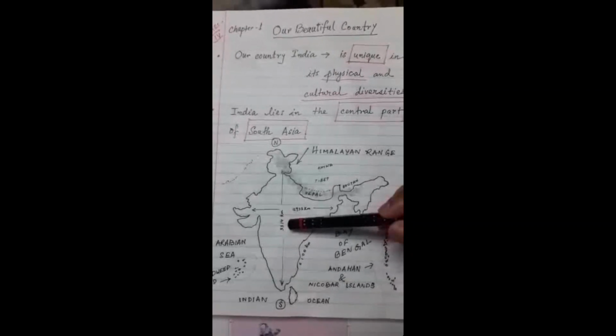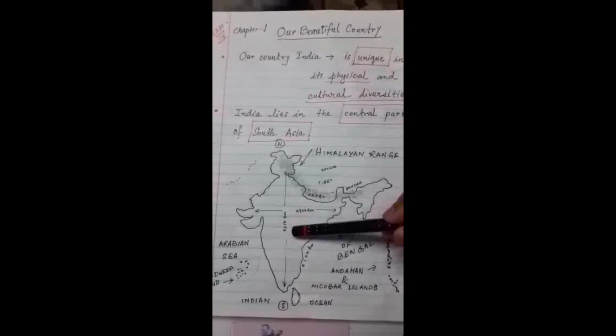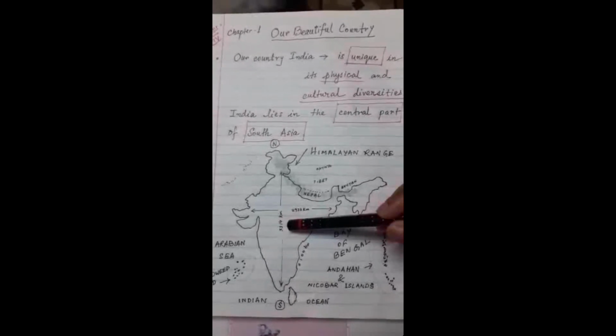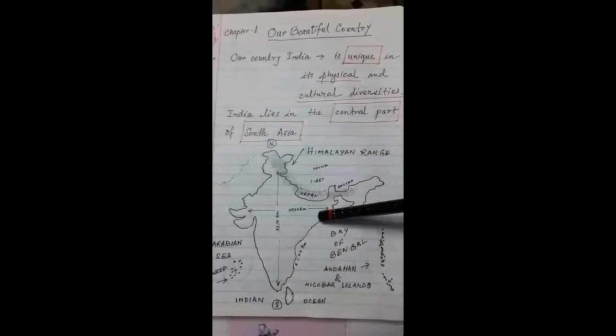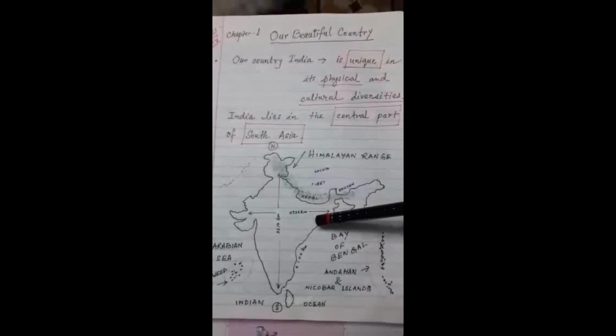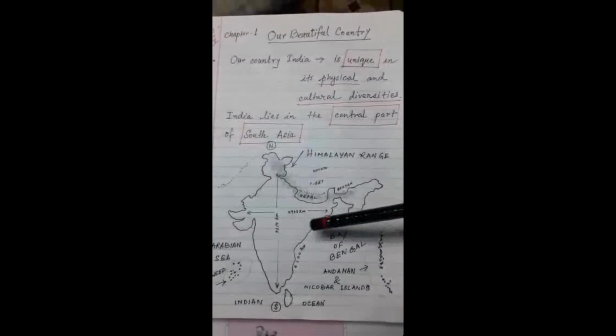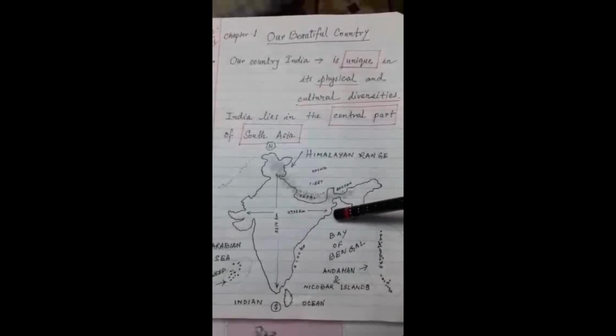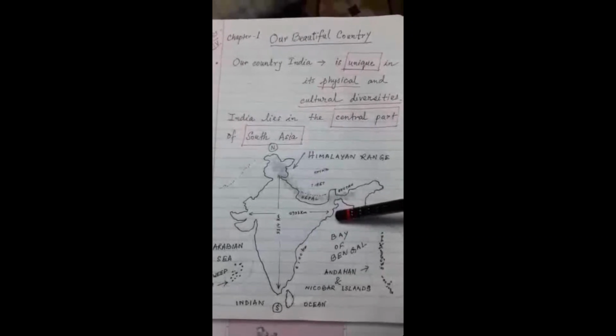And from east to west, India stretches about 2,933 kilometers. So this is the area of India, and it is the 7th largest country in the world.